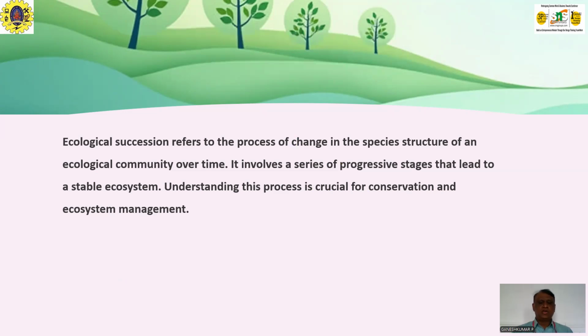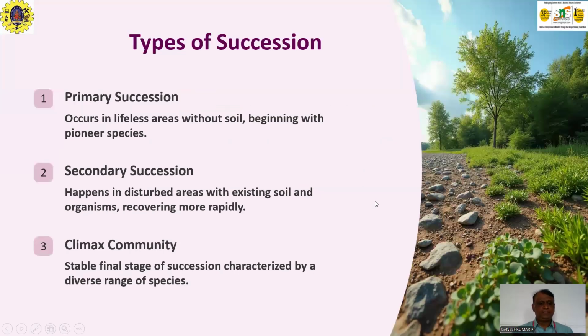Understanding this process is crucial for conservation and ecosystem management, because a certain plant community grows in an area, and after a few years, 300 to 500 years later, another plant community will replace it because of the competition for existence. So ecological succession is nothing but change in the species structure of the ecological community over time.